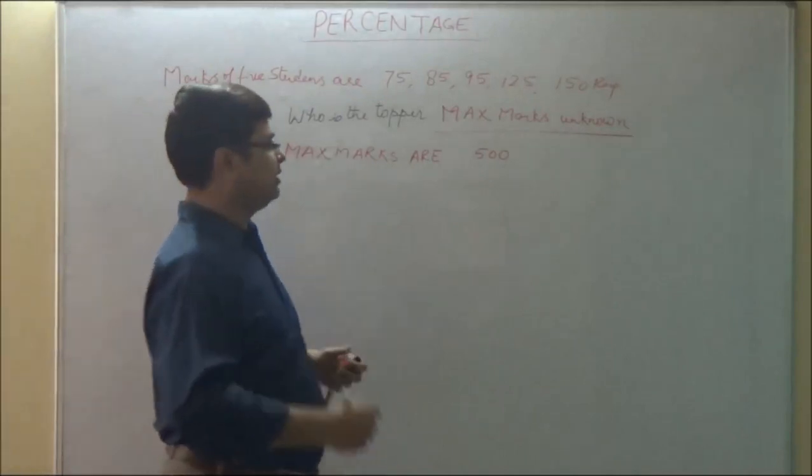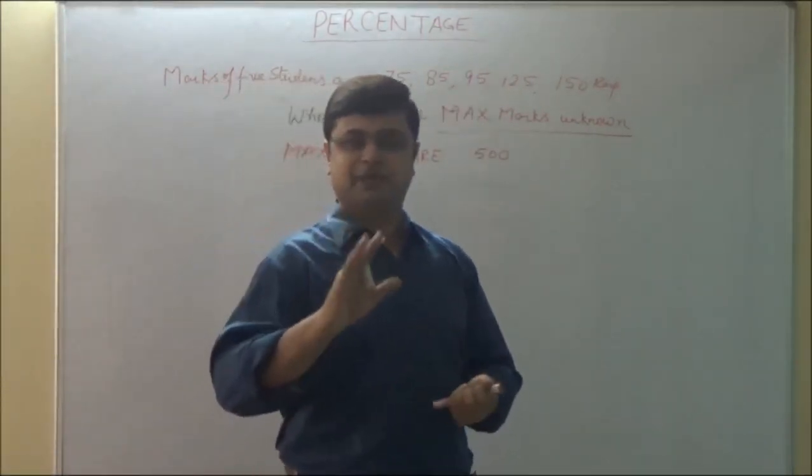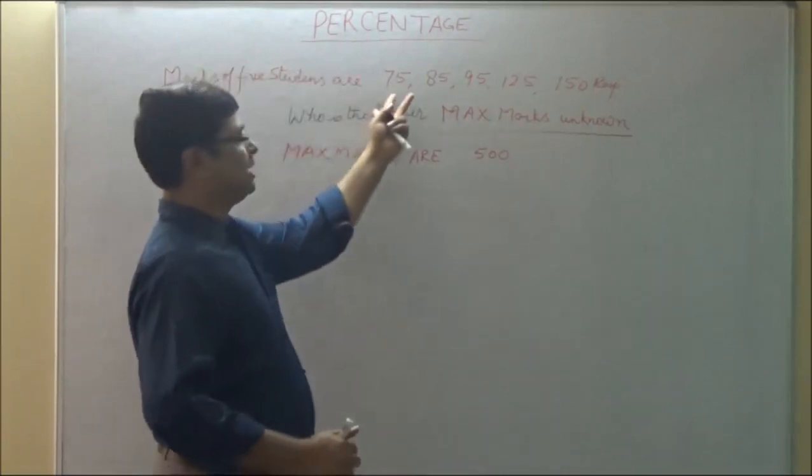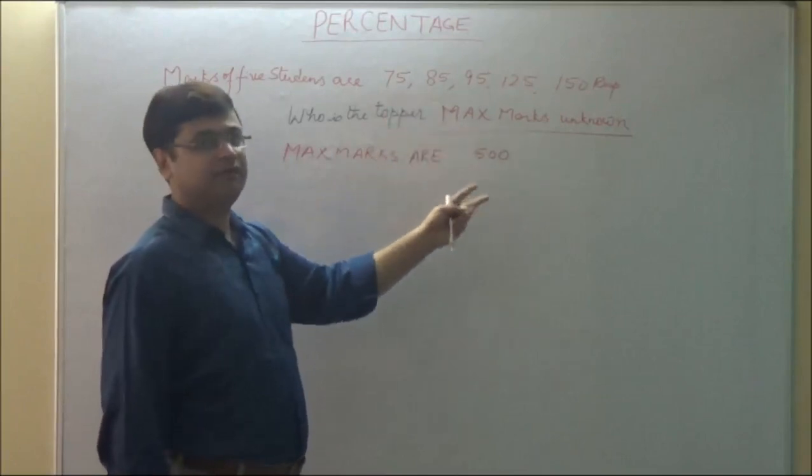Now, how will we calculate the percentage of these marks? Percent means per 100. Marks per 100. These are the marks which a student is getting out of 500.